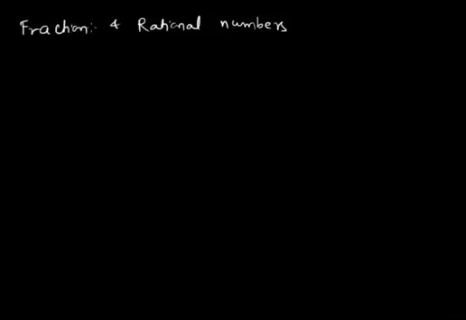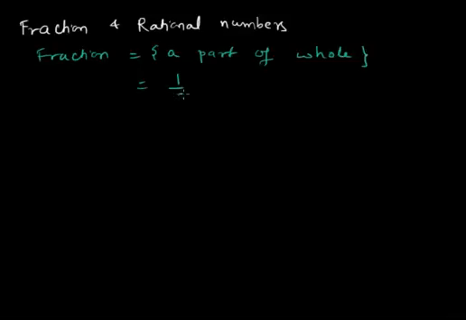Let's learn the difference between fraction and rational numbers. Fractions are considered a part of a whole. It's 1 over 3, one part out of 3 parts. If I divide this one circle into 3 parts, this fraction is just one part out of these 3 parts, a part of a whole.